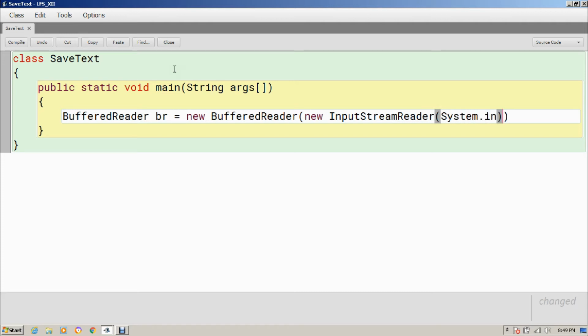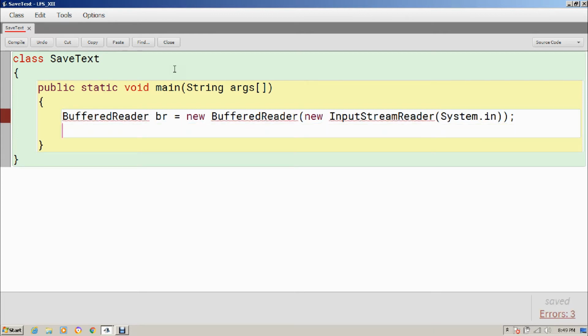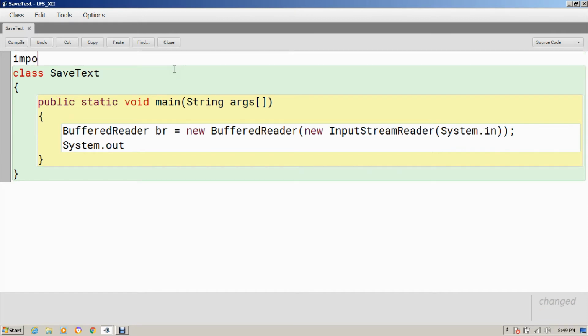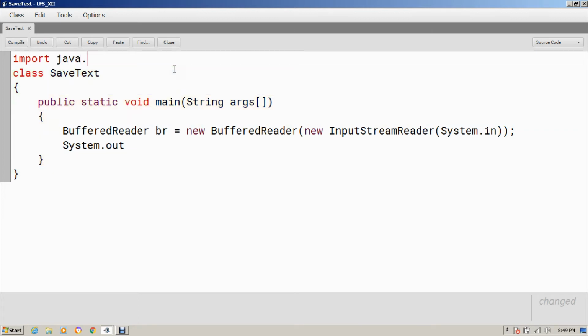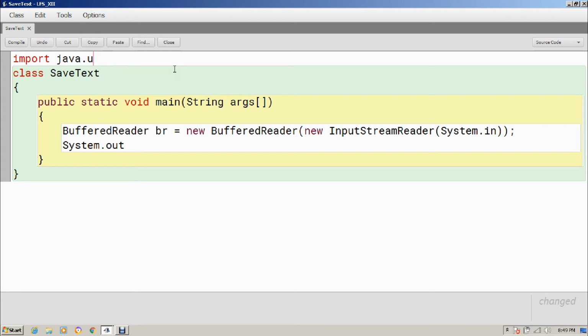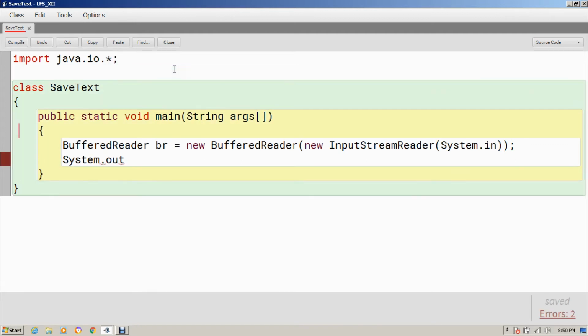Now I will ask for a text from the user. Don't forget to import. I have to import two classes over here, InputStreamReader and BufferedReader. So I can go for an asterisk this time because I have less time right now, since both are from the same package. Then I will ask the user to enter some text.